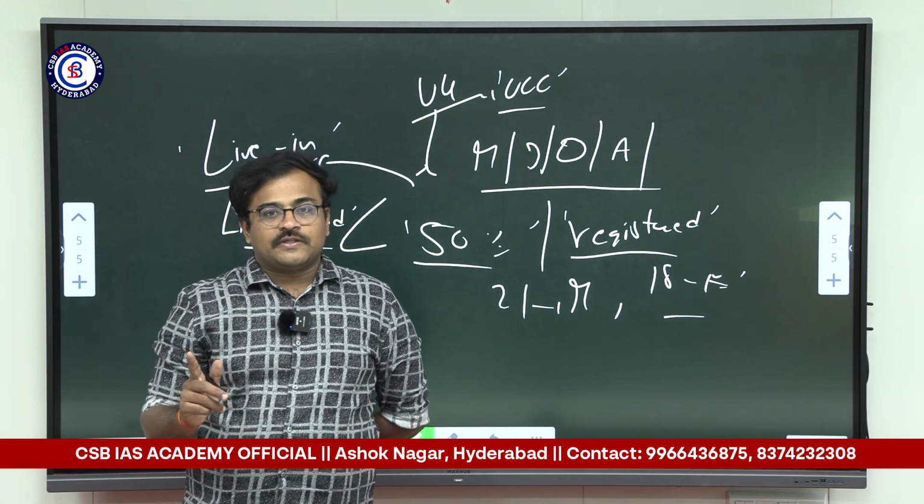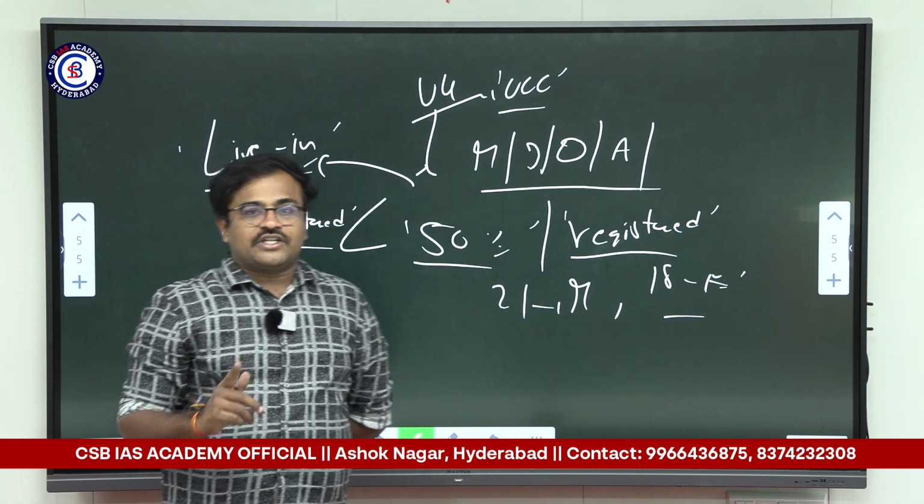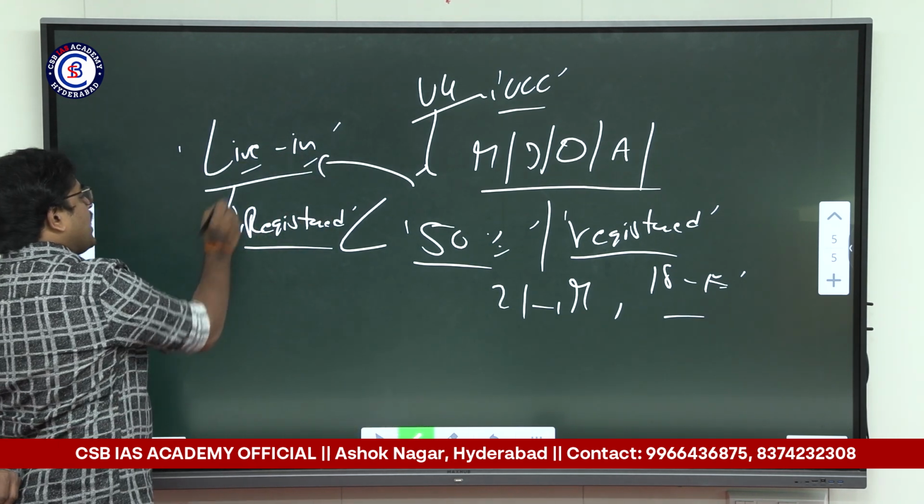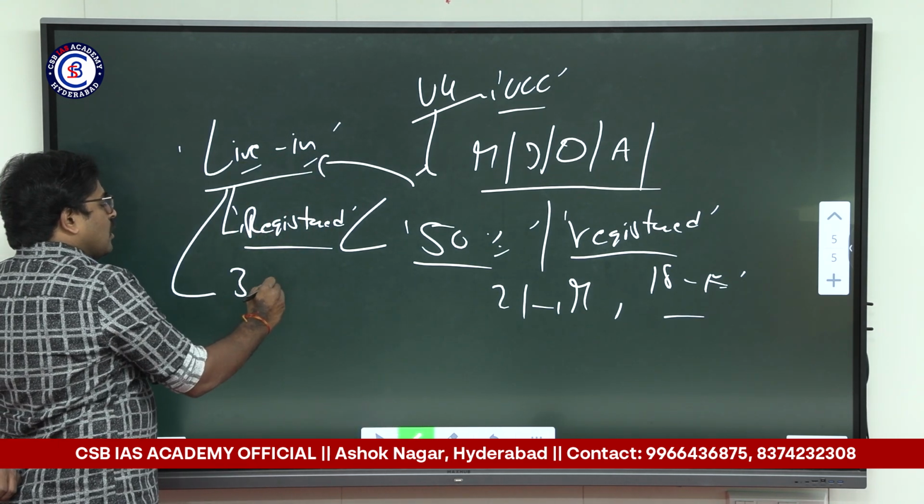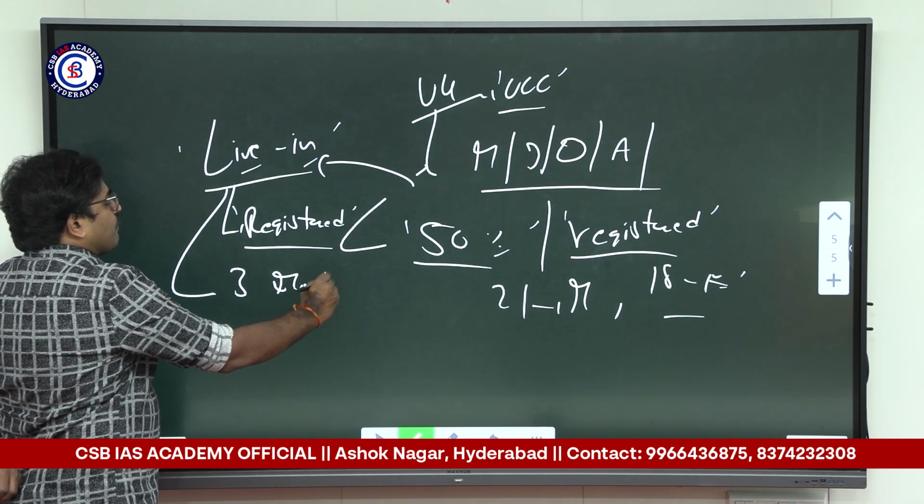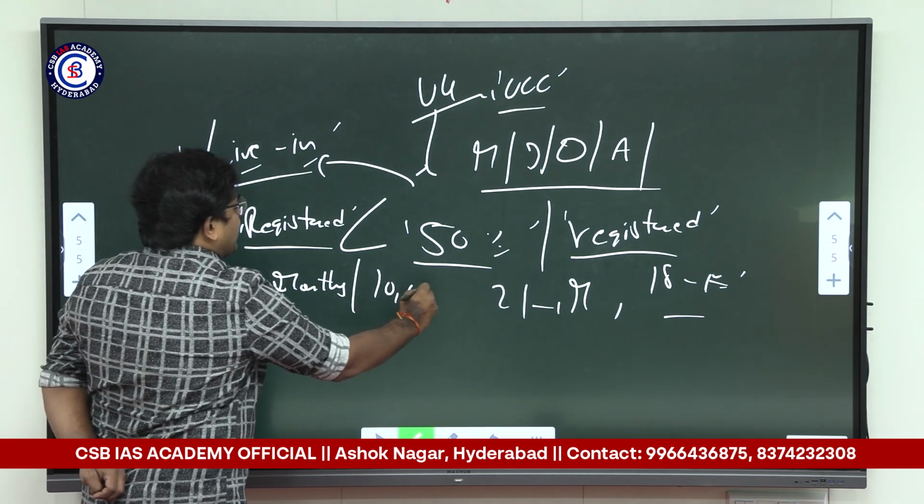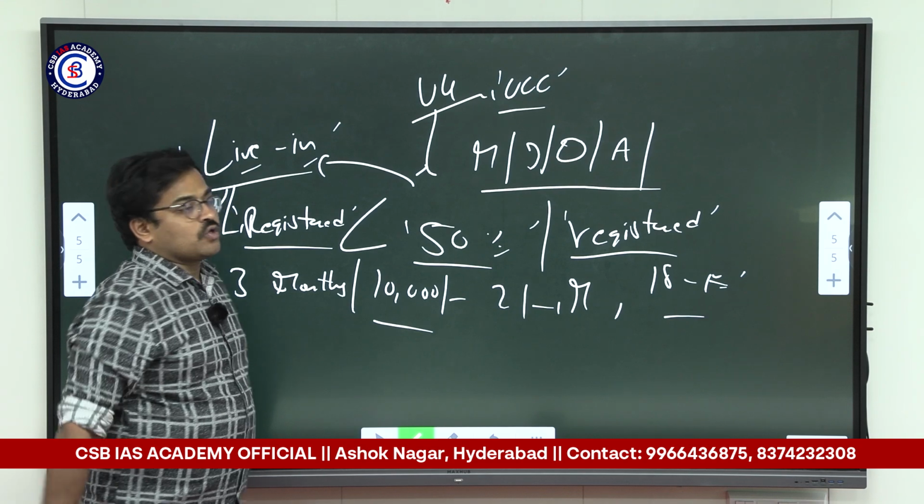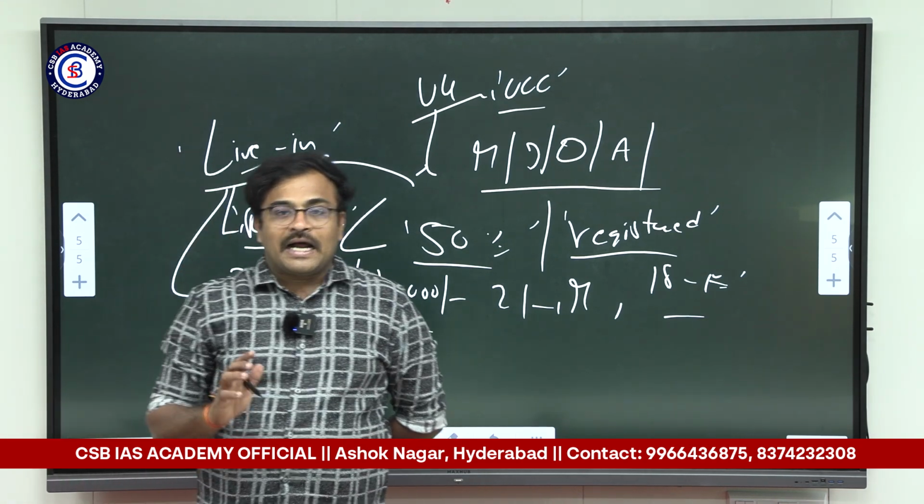have to register themselves. In case of failure of registration, the live-in couple are going to be imprisoned for 3 months, and along with that a 10,000 rupees fine can be imposed on the live-in couple who are unregistered.